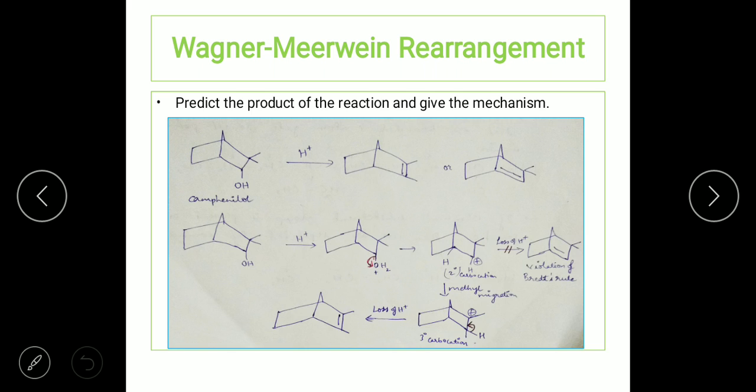So that's all, students, for today. This ends the first rearrangement, that is the Wagner-Meerwein rearrangement. I hope you understood this clearly. Thank you very much.